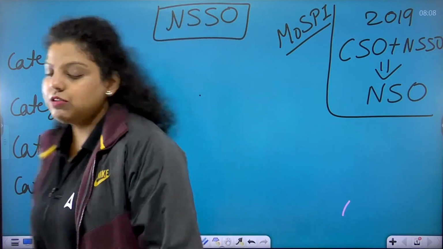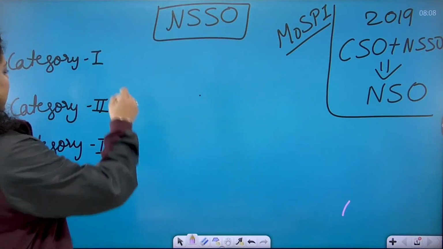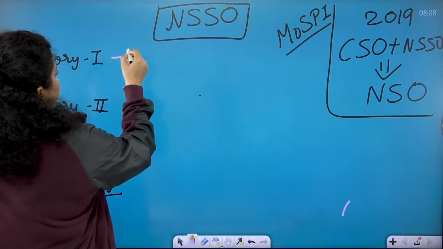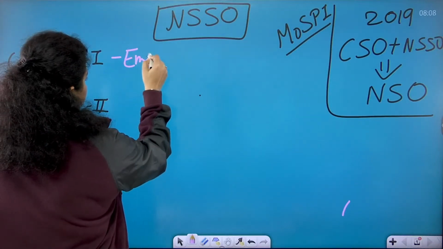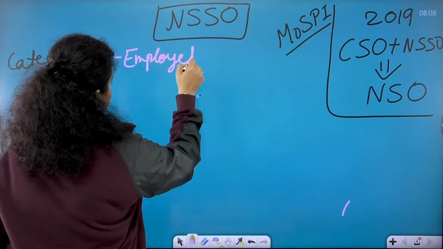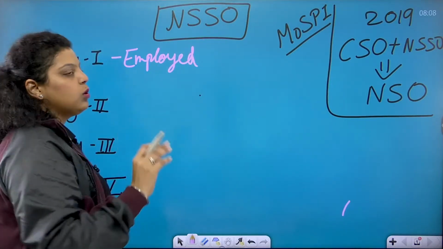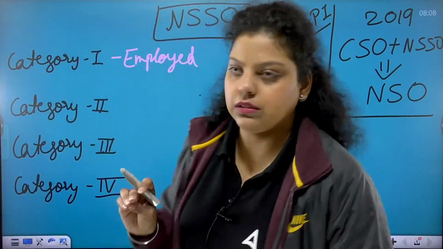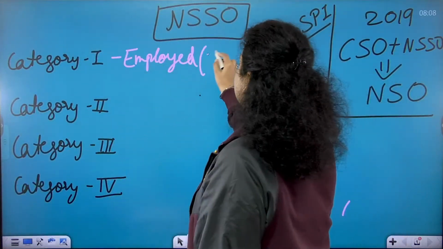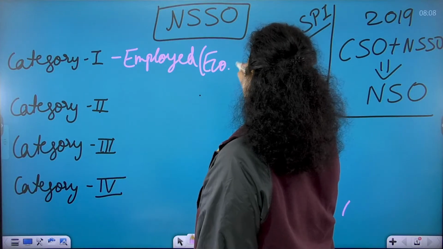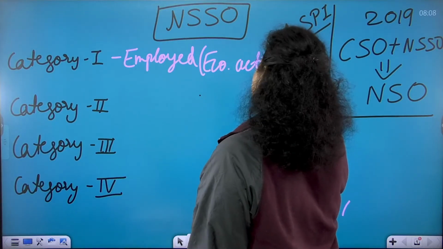These are the categories into which the total population has been divided. Category 1 is about the persons who are employed. It means they are working. They are the employed persons, so they are known as economically active persons, because they are working.